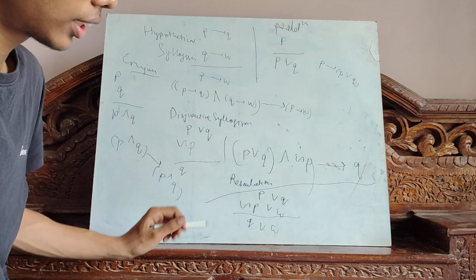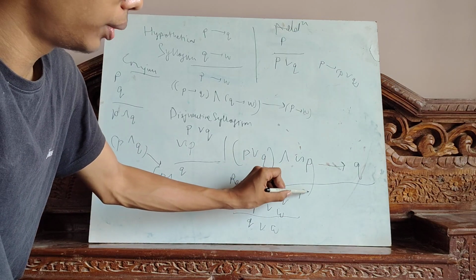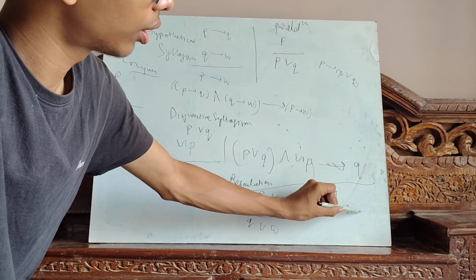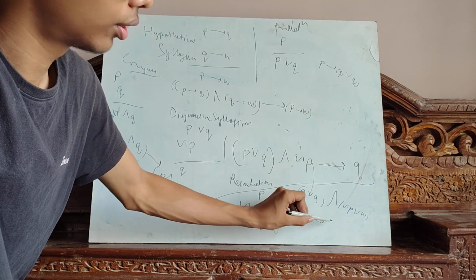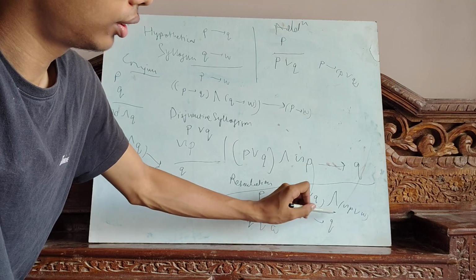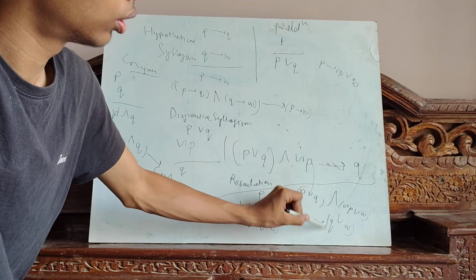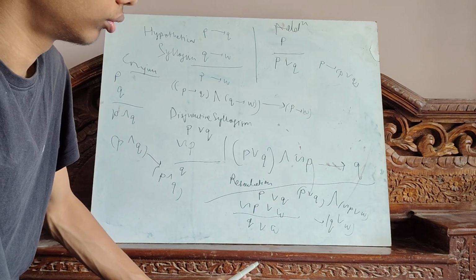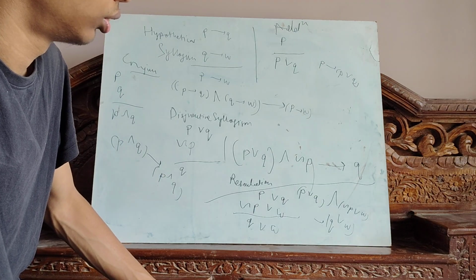So this can be written as P or Q, and negation of P or R, will imply Q or R.